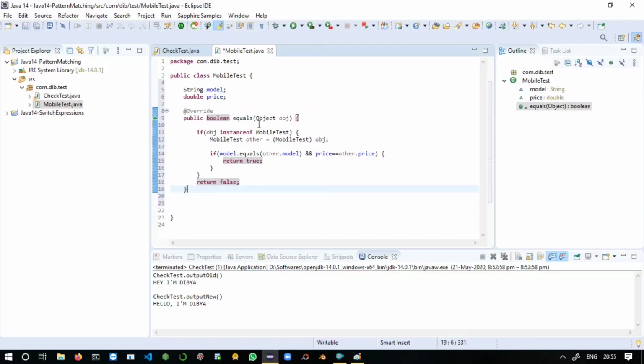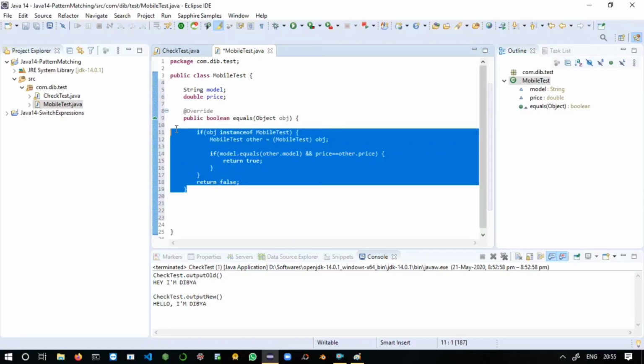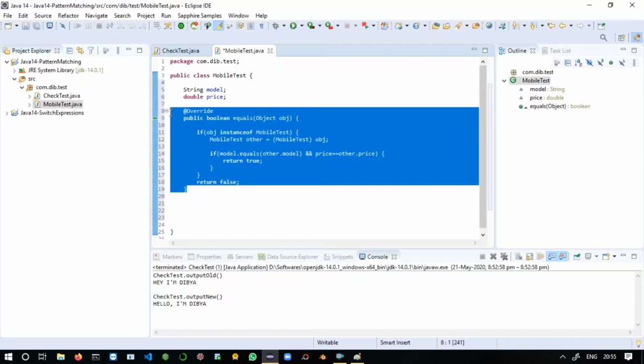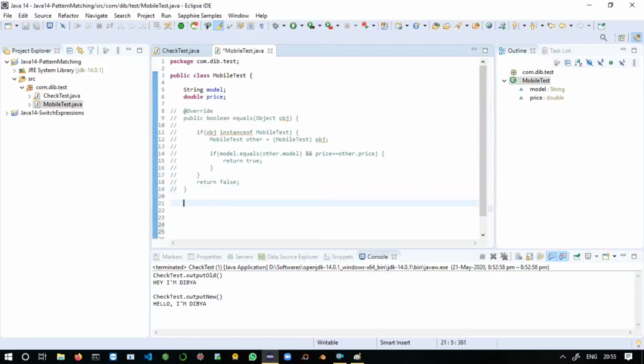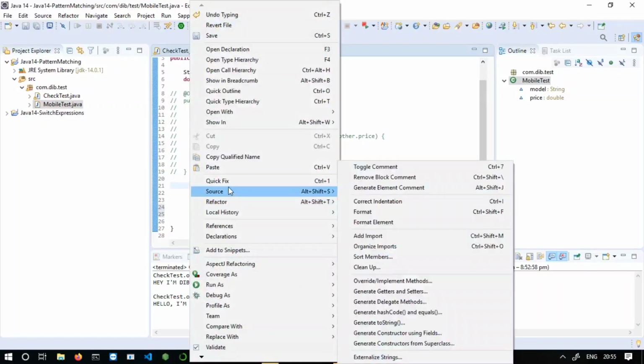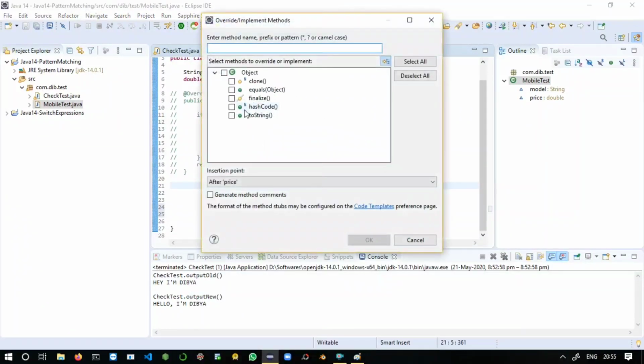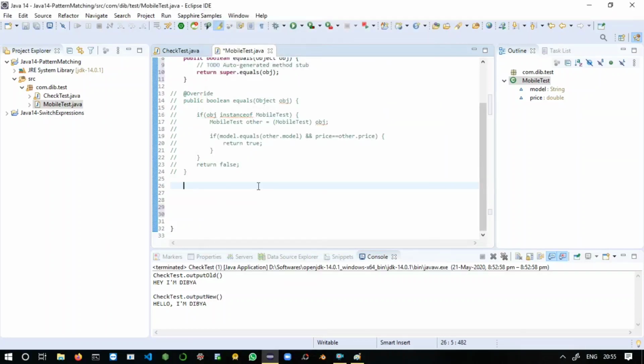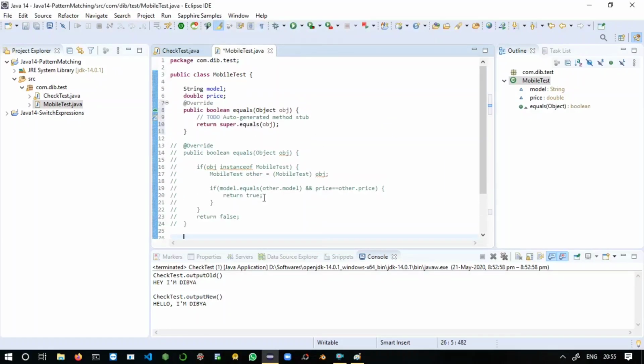Now we have to override another equals method, so we will take two to compare the old one with the new one. Just comment this, then right click, Source, override another equals. We have to modify this equals.